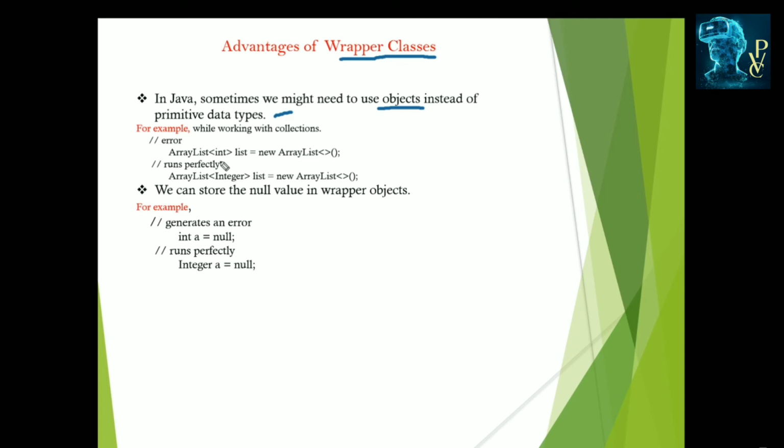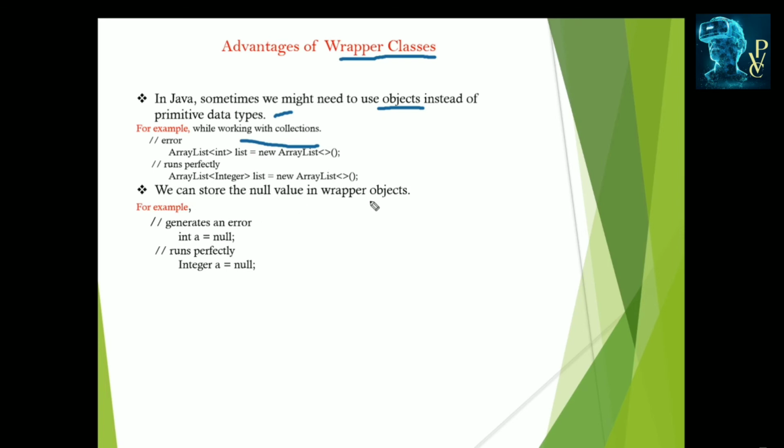ArrayList of int is an error, because int is a data type. A data type cannot be used for the objects in an ArrayList collection, so it displays the error. But when int is used in the object form, Integer, it runs perfectly. This is the example for using collections. When we are working with collections, we need to use objects instead of data types. In those situations, wrapper classes are best to use.